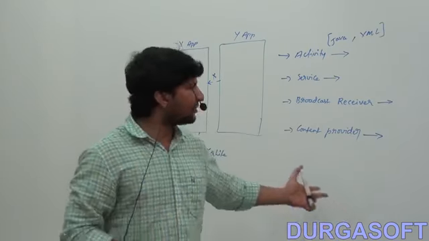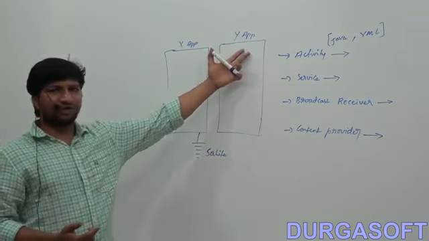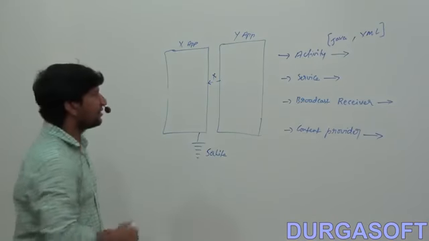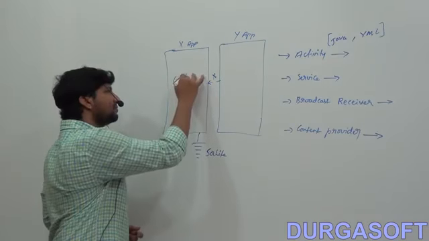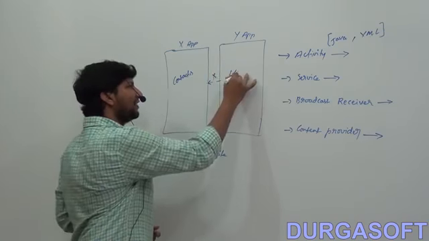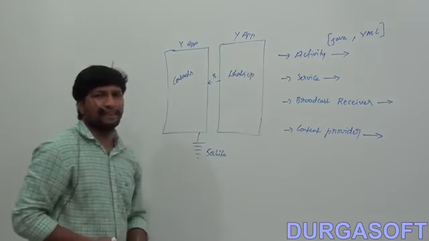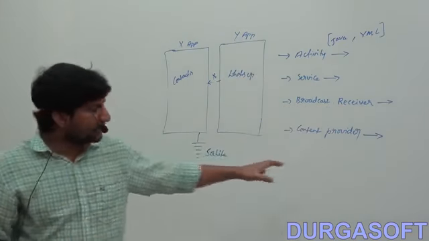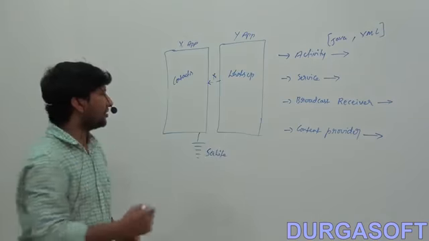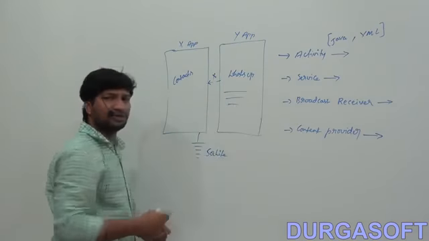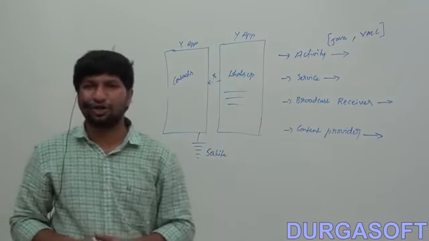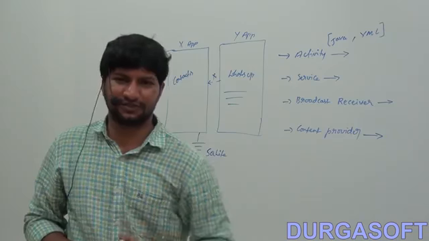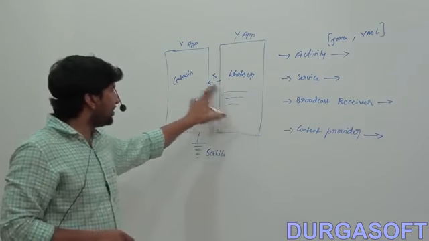Let us take this example. X application is having some data, Y application wants to access X application's data, but this is not possible in Android. Let us take two applications: one is Contacts, another one is WhatsApp. Contacts is having some data, and in the WhatsApp application you are getting the contacts data. How is it possible? It is not possible in Android, right? You cannot get some other application's data into your application. This is one of the security features in Android, which we just discussed. But here WhatsApp is reading the Contacts application's data.